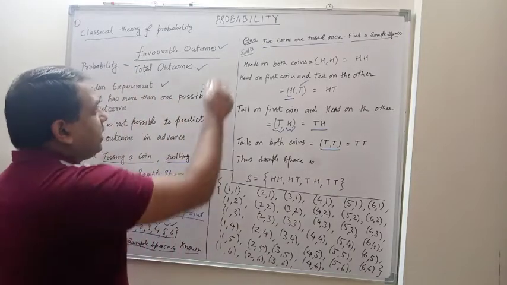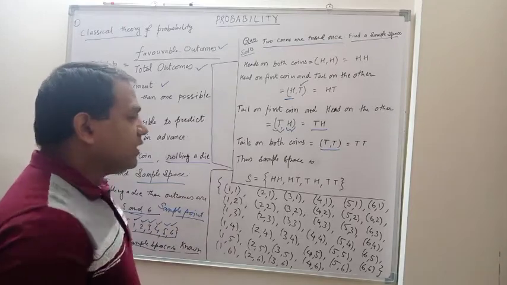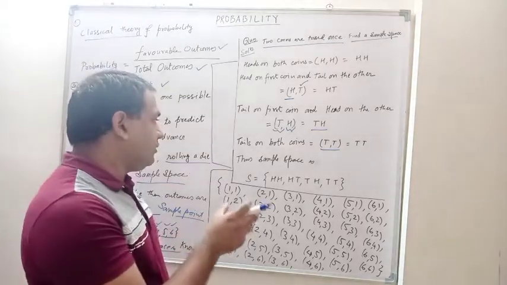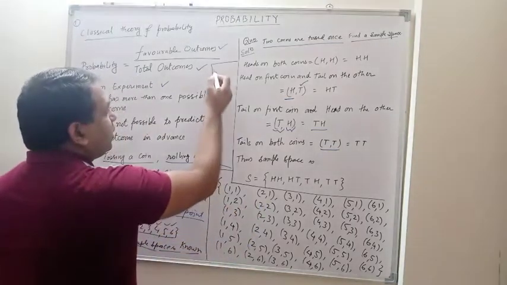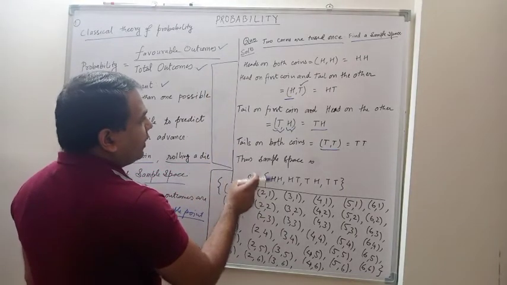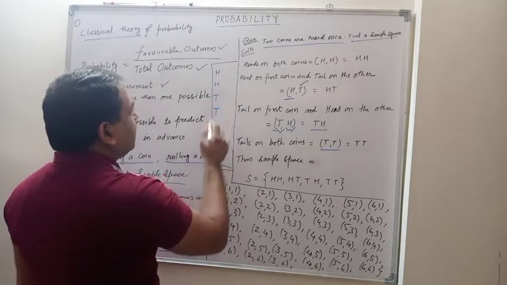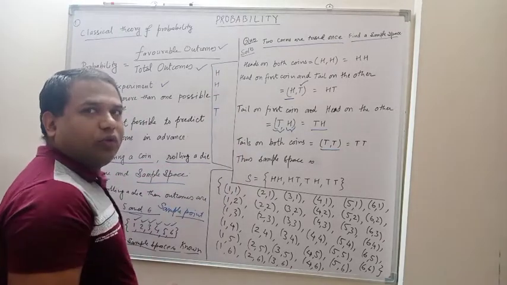I'll explain one more thing, how to find this sample space in an easy way. You just write how many coins are there. Two coins. So H, H and then T, T. Four times you have written over there.